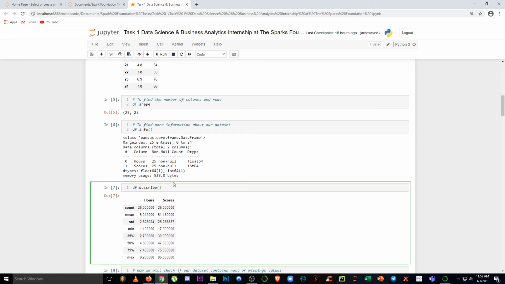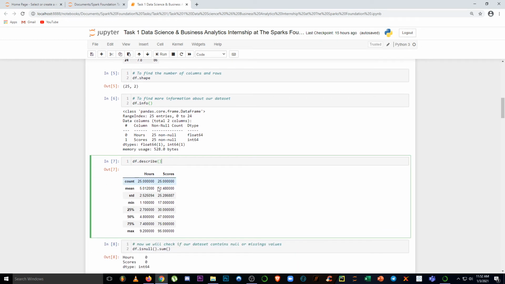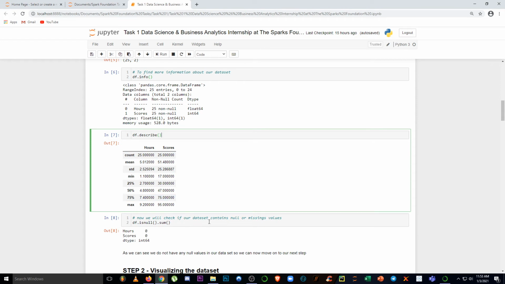Now we can also give df.describe. Through describe we can get different things like count, mean, standard deviation, minimum, 25 percentile, 50 percentile, 75 percentile, and maximum. Now we will check if there are any missing values in our data. For that, we can just use the isnull().sum() method on our dataset, through which we can see that there is no null value present in our dataset. So we can move to step 2.